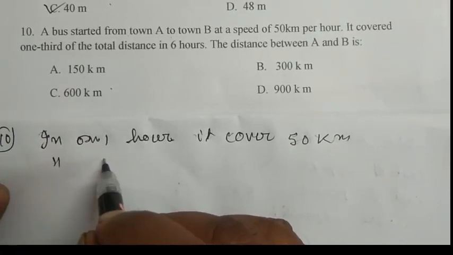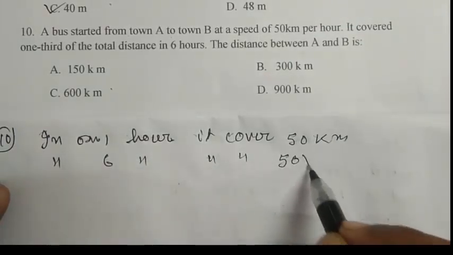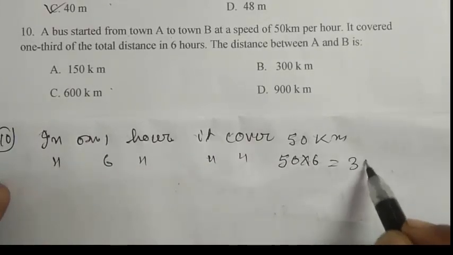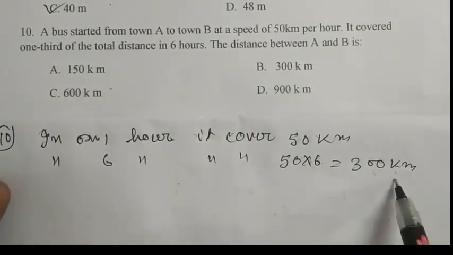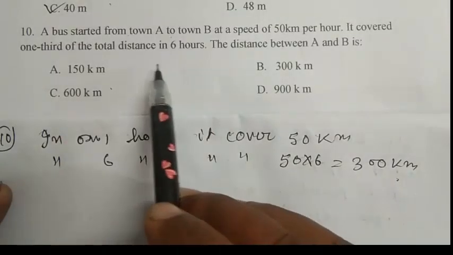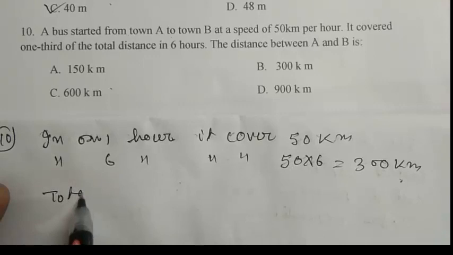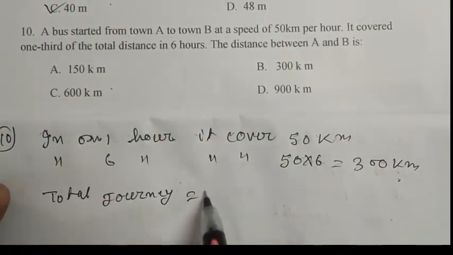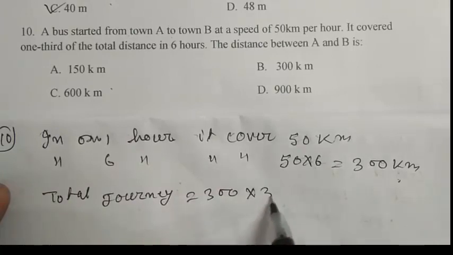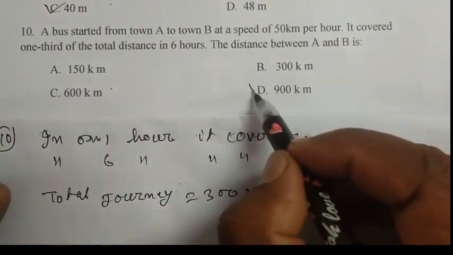In 6 hours it covers 50 into 6, that is 300 kilometer. So 300 kilometer is 1/3 of the journey. So the total journey is 300 into 3, that becomes 900 kilometer. So D is the right answer.